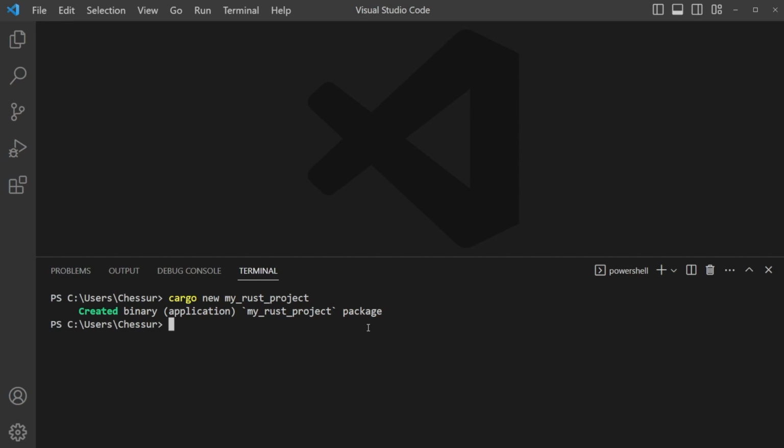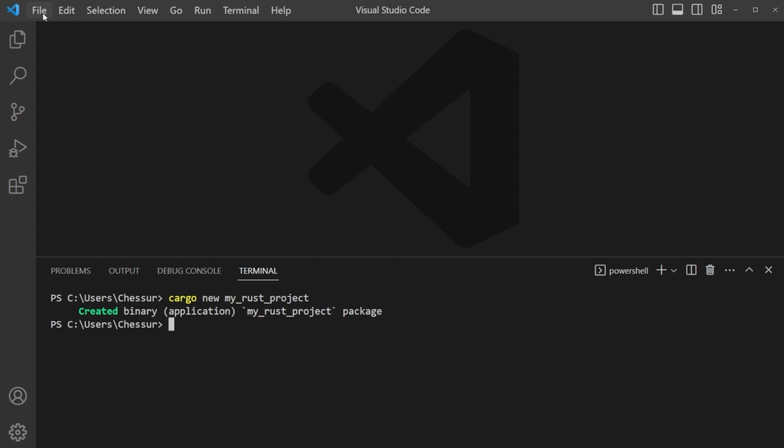Now, what is cargo before we do anything else? Cargo is the Rust package manager. It's also a build system amongst other things. So it is what we're going to use to create our projects. If you're familiar with pip in Python or npm, it's very similar and does a lot of things for us. So here we're going to use cargo to create our project. We could also use cargo to build and compile our project, and we'll see the different cargo features as we go. So we just created a new project, and now we need to open this.